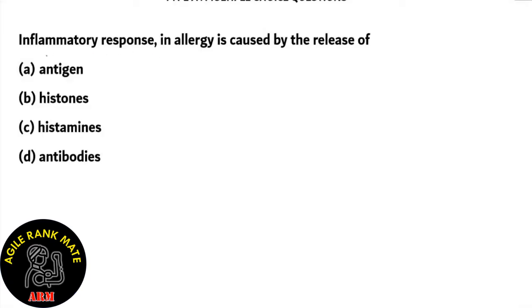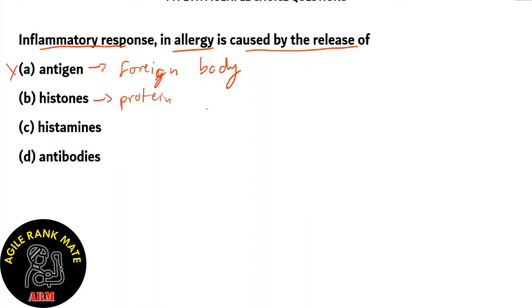An inflammatory response in allergy is caused by the release of A, antigen, B, histones, C, histamines, and D, antibodies. Let's look at each of our options. Antigen refers to a foreign body which causes diseases. So option A is incorrect. What about option B, histones? Now, histones refer to the protein which is used in winding DNA into chromatin material and eventually chromosomes. So option B is incorrect.